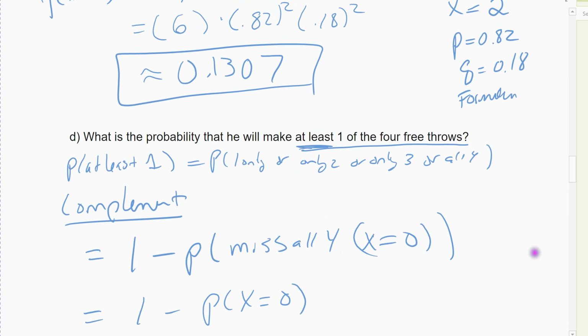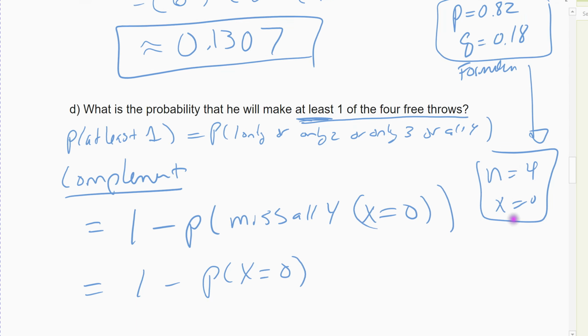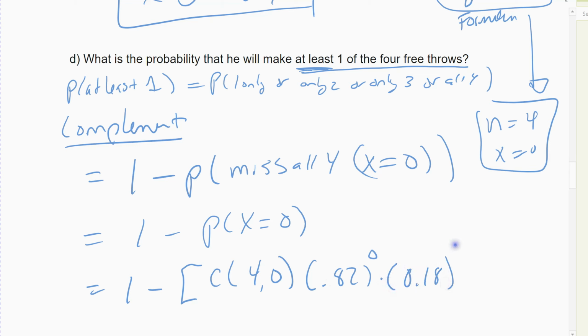So again, I have the same probabilities. So n is 4, x is 0. And I'm going to use those same probabilities in my formula. All right, so 1 minus combination 4 making none of them. Probability of success is 0.82, but I'm not going to make any, so 0.82 raised to 0. Times probability of failing is 0.18. I'm going to fail 4 times.